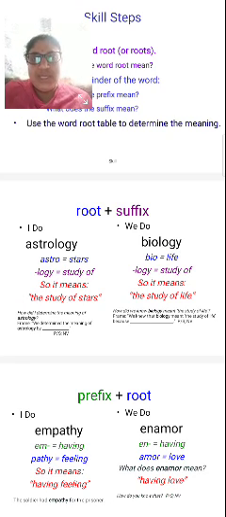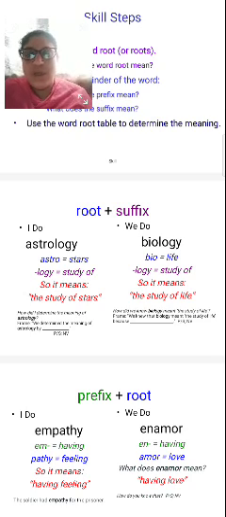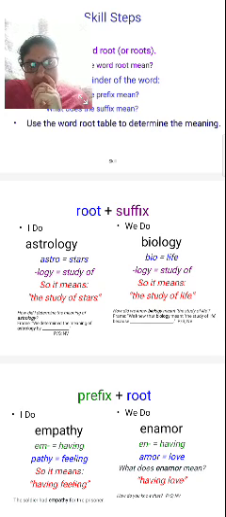Right? So see here, I have done that. Astrology. Astro is equal to stars. So what is astrology? Astro means star. Logy means study of. So here what is the suffix? Logy. What is the root? Astro. So when you mix them, first of all we will write the root.